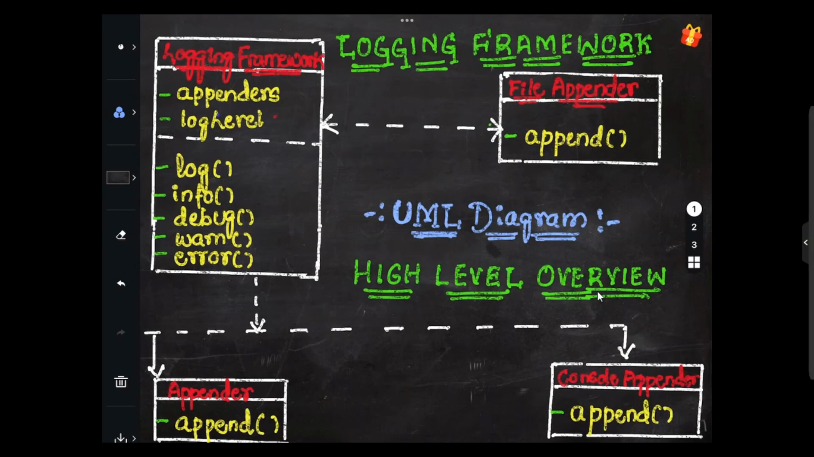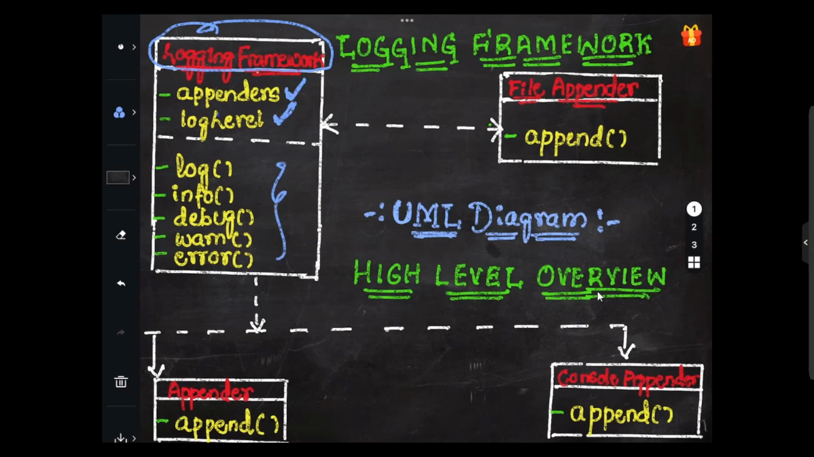First thing is the logging framework class. Basically we are going with the logging framework here. Within the logging framework class, we'll make use of two attributes, the appenders as well as the log level. So we have two attributes, one is appenders and one is log level.